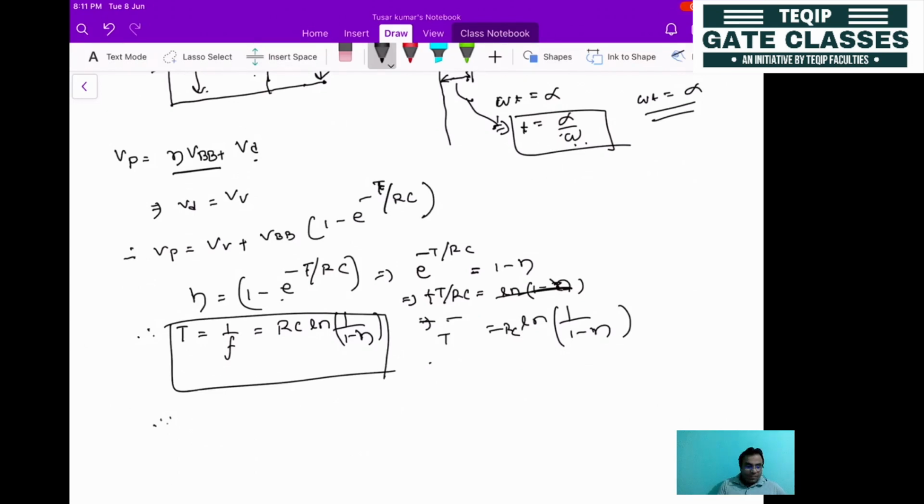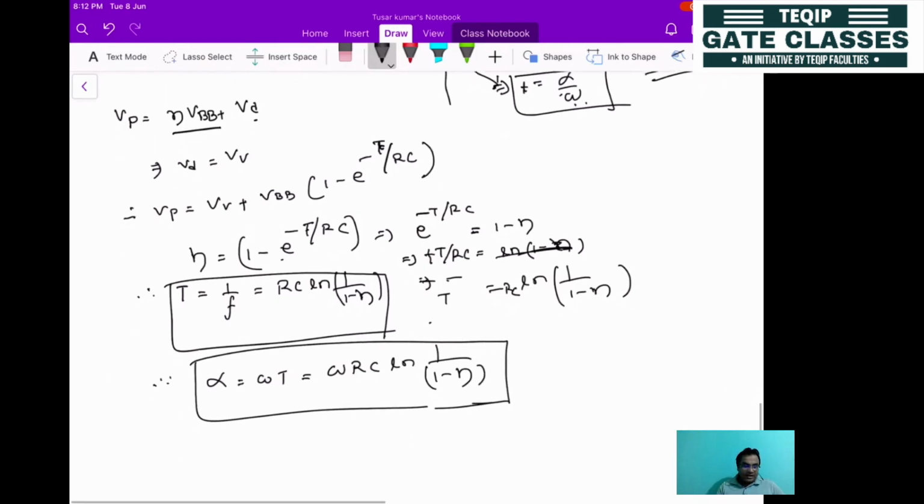Then alpha equals omega into T, that is equal to omega RC ln 1 by 1 minus eta. Okay, so this is the expression for the firing angle that you will be getting.